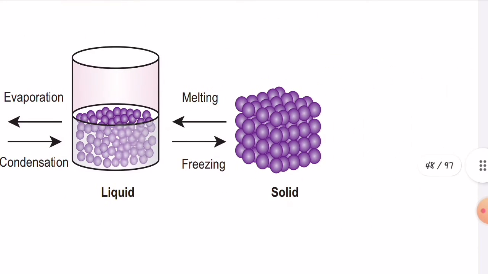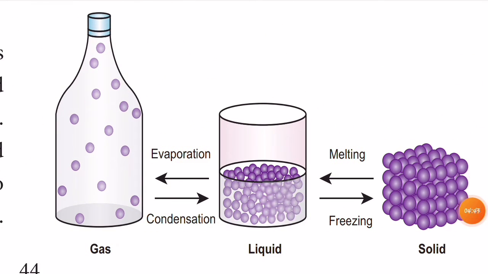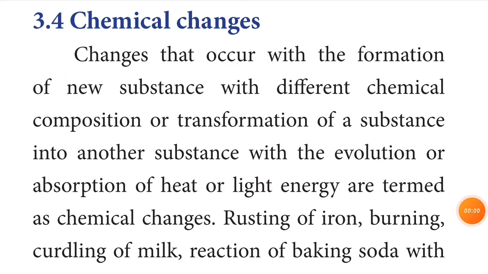Now let's move on to chemical changes. Physical changes are over, children. See here, chemical changes. What are chemical changes, children? Chemical changes mean the formation of a new substance. But in physical changes, no new substance is formed, children.